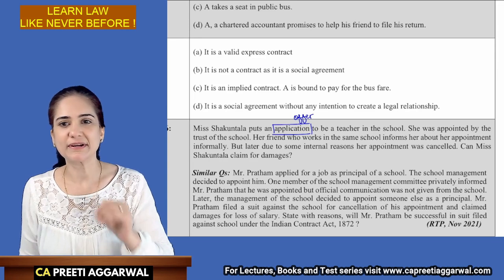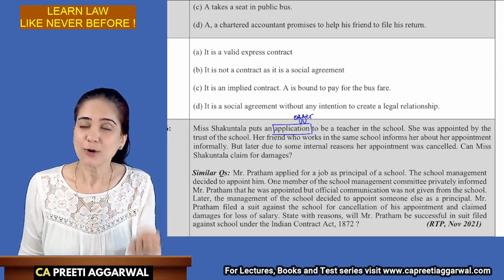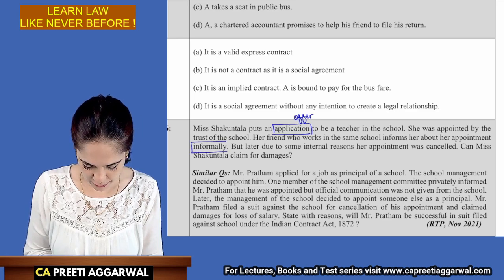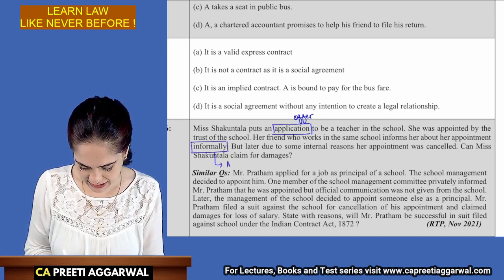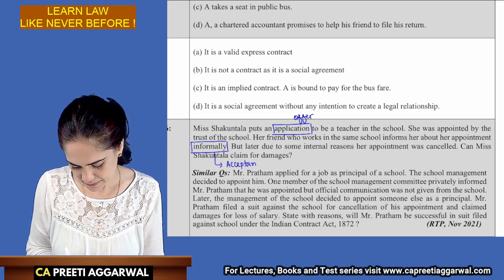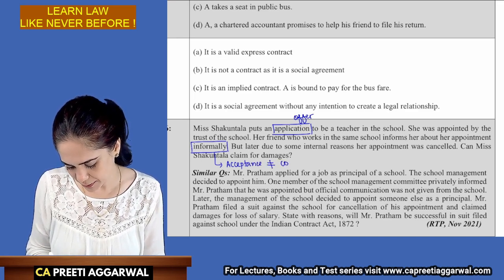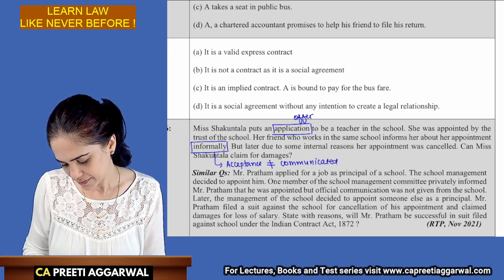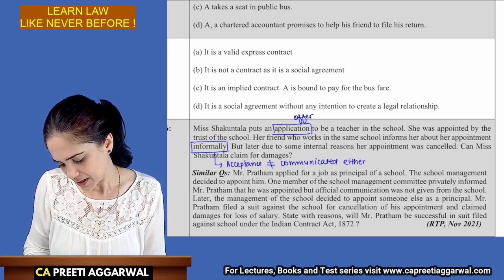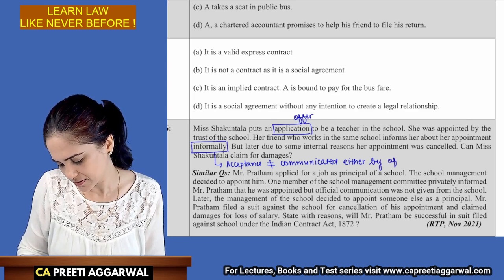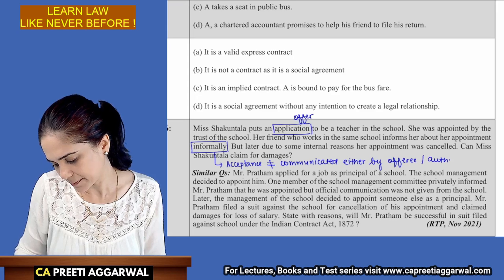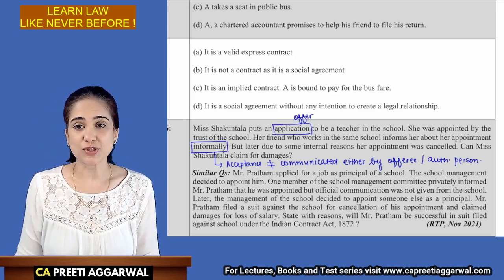She was appointed, but her friend informs her about the appointment informally. It means the acceptance is not communicated either by the offeree or authorized person.